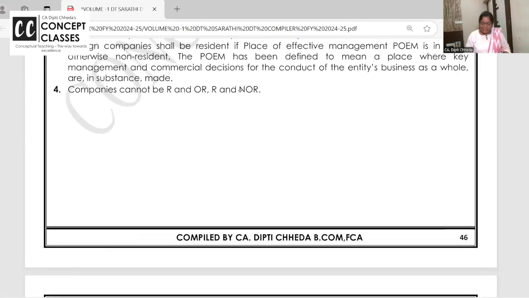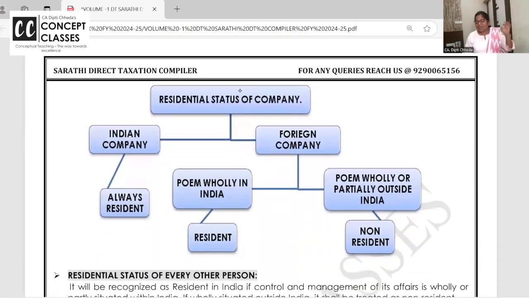Now let us take the residential status of company. Indian company, because it is set up under Companies Act 2013 in India and registered office in India, is always a resident. Foreign company, which is set up outside India but might have some income in India, then you have to decide the POEM.